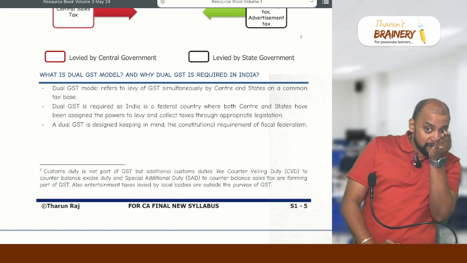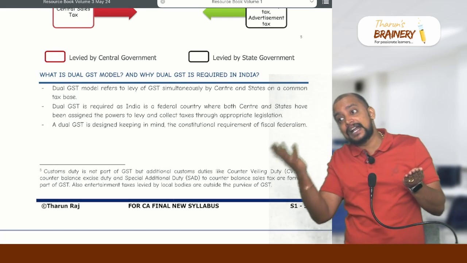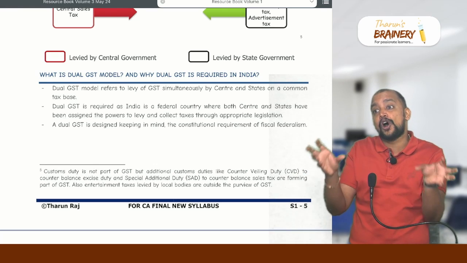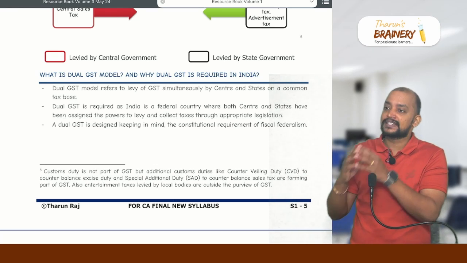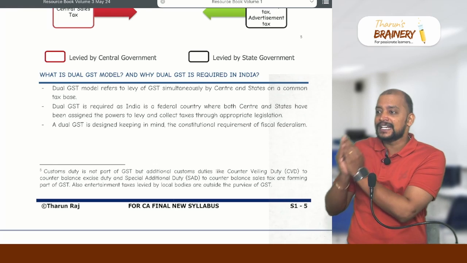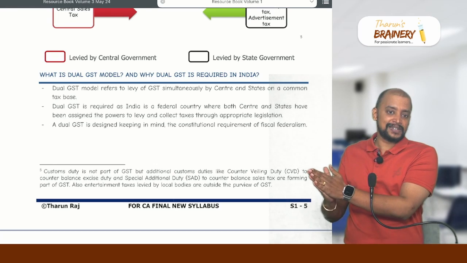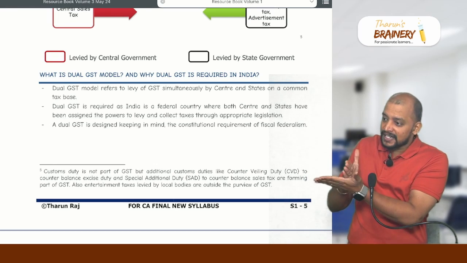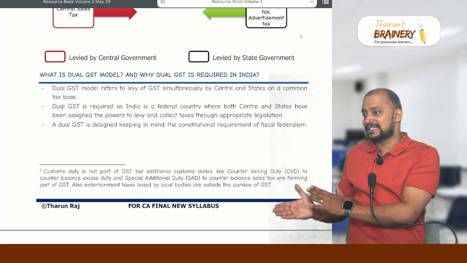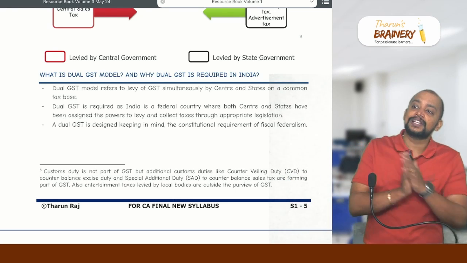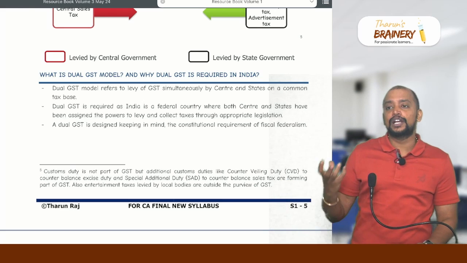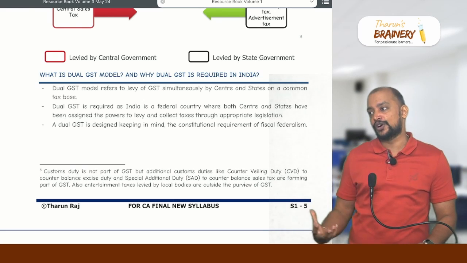Central government also will have power to levy and state government also will have power to levy parallelly on the common tax base. Okay, for example, you're paying fees now. On that fees there is 18% GST. In that 18% GST, 9% will be CGST and 9% will be SGST, which means 9% will go to central government and 9% will go to state government. So this model is known as dual GST model.